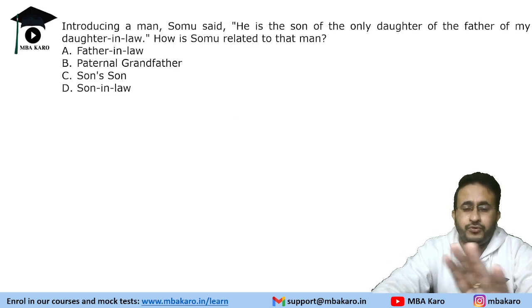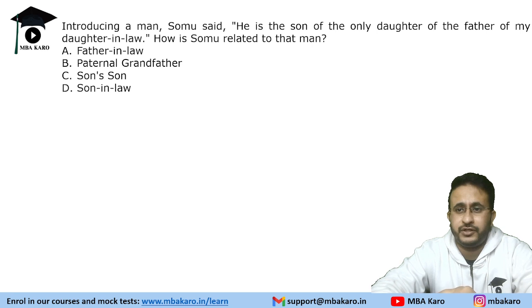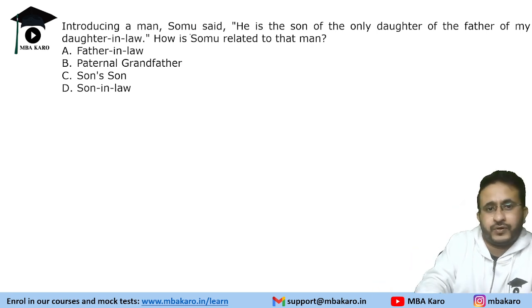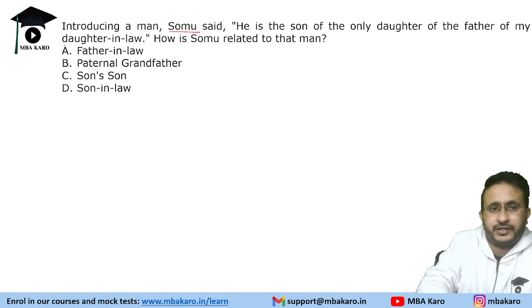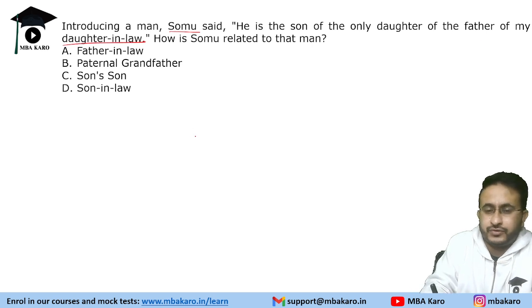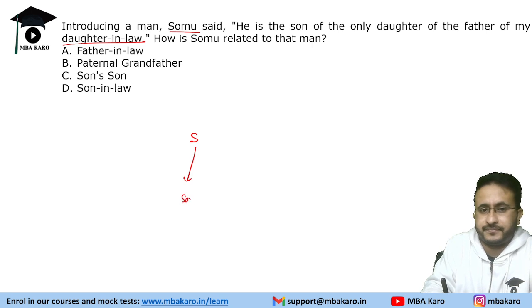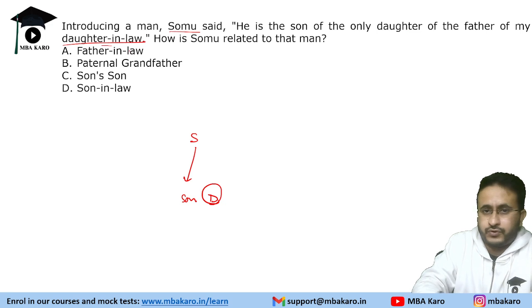Introducing a man, Somu said he is the son of the only daughter of the father of my daughter-in-law. Okay, so Somu is saying that father of my daughter-in-law. So this is Somu. Somu's daughter-in-law. So this is son, right? So daughter-in-law, father of my daughter-in-law.